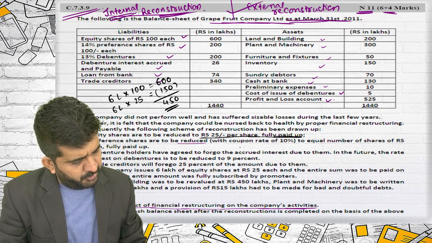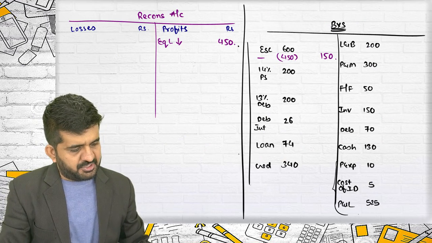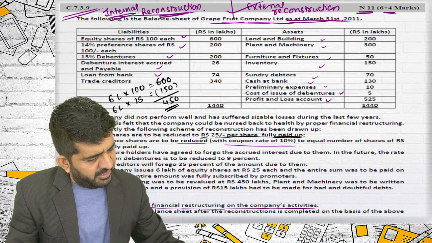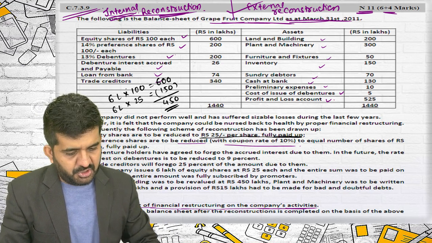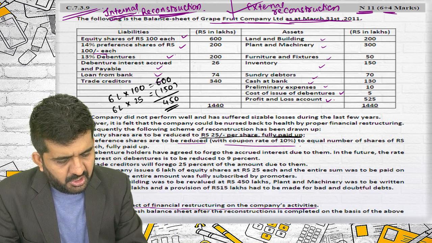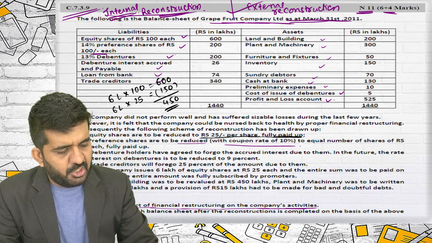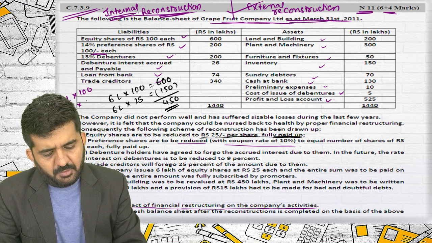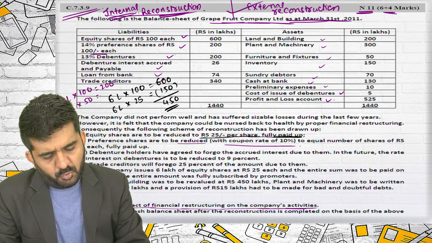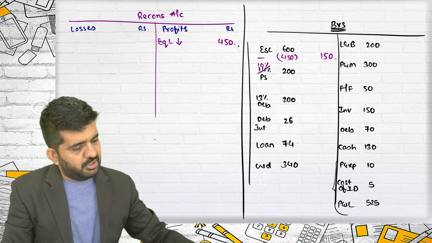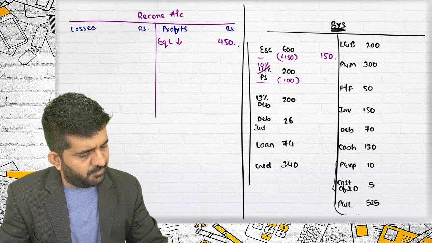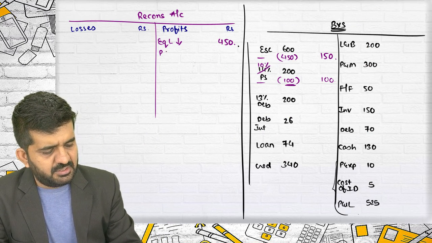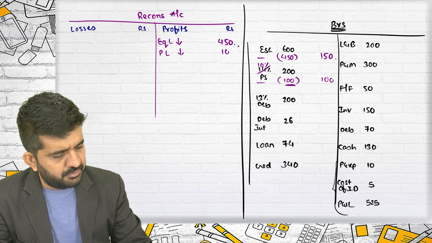Preference shares are to be reduced with a coupon rate of 10%. So now instead of 14%, it will become 10%, to an equal number of shares of rupees 50 each. They were of rupees 100 each. Now it will become 50 each. So 2 lakh shares of 100 were there. Now it will become 2 lakhs of 50. So first it was 200 lakhs, now it will be 100 lakhs. So there will be a benefit of 100 lakhs. Preference liability reduced, 100 lakhs.